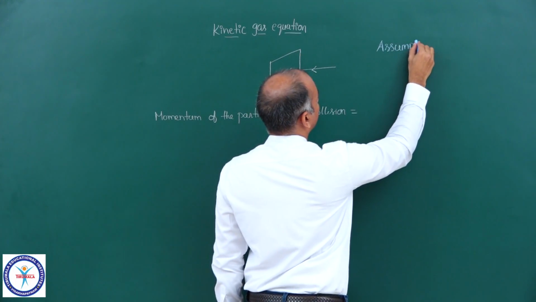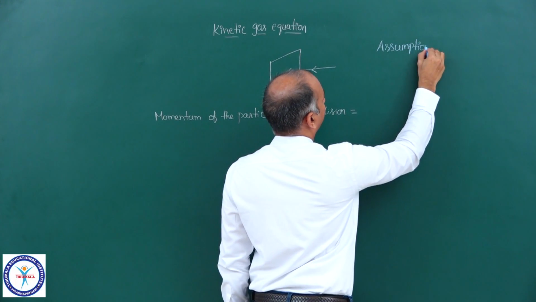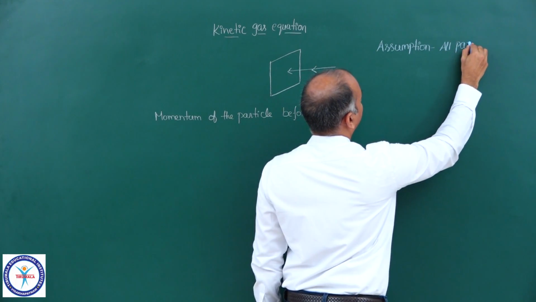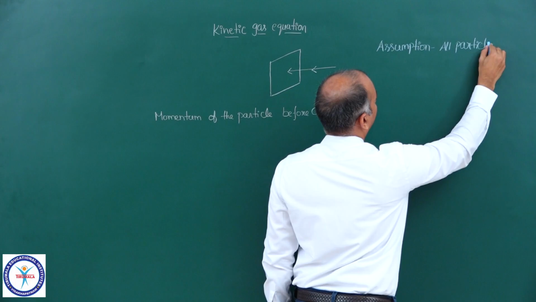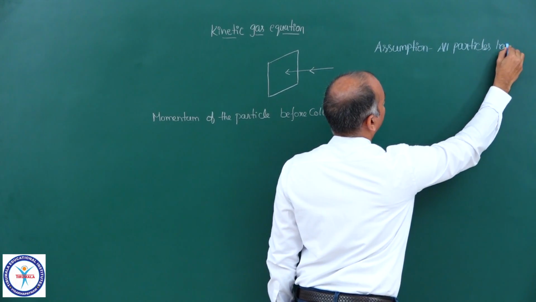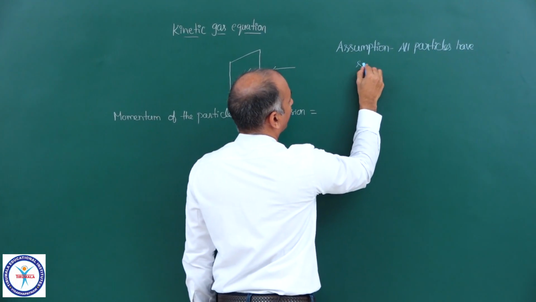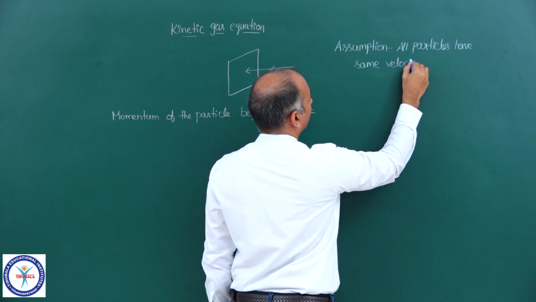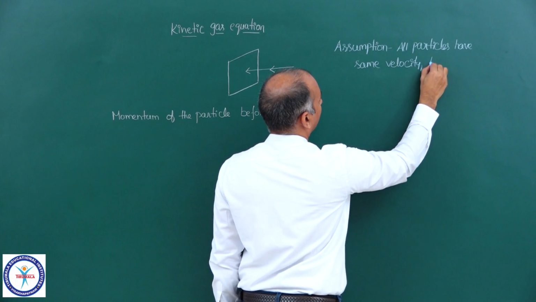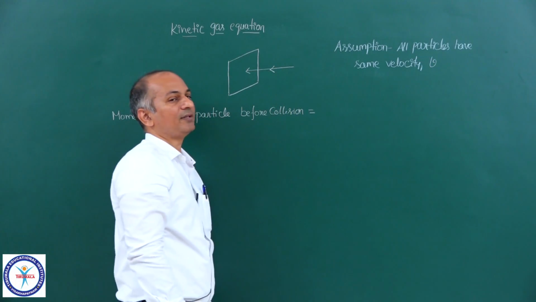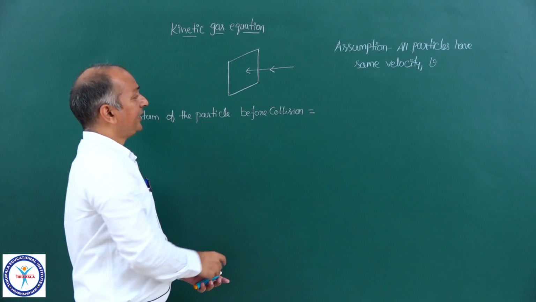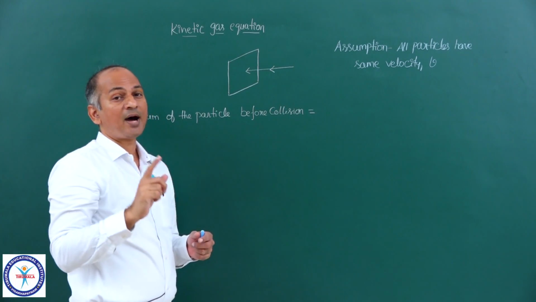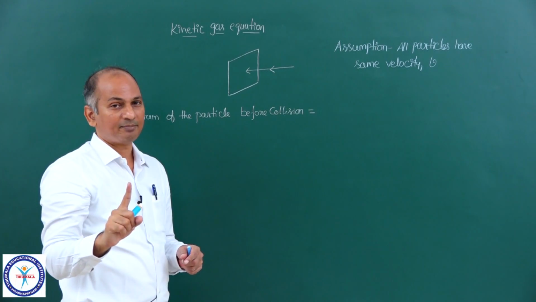The assumption, which will be removed later: all particles have the same velocity, and let us say that is small v.